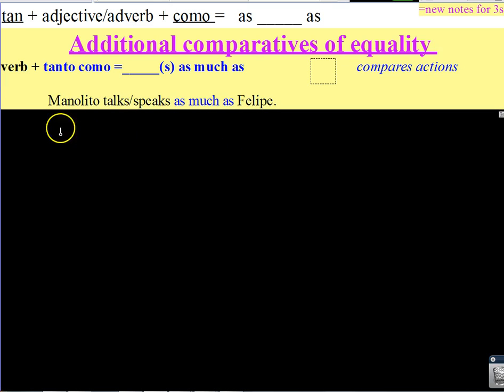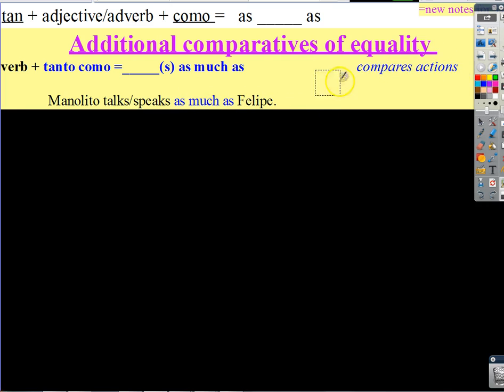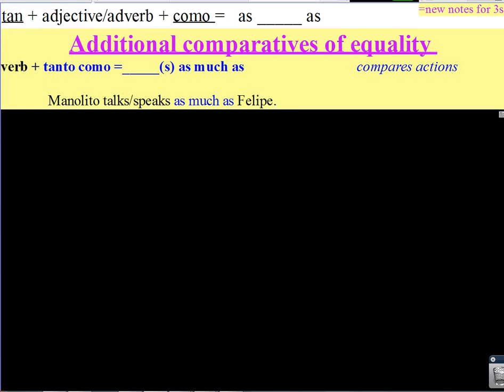If I want to say something like Manolito talks or speaks as much as Felipe, I'm comparing an action, and this is how you do it. You have your verb. You have your verb. Tanto como equals as much as.